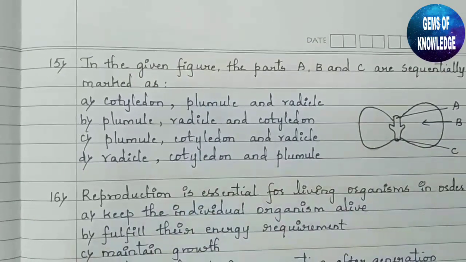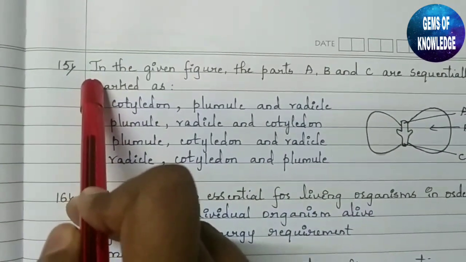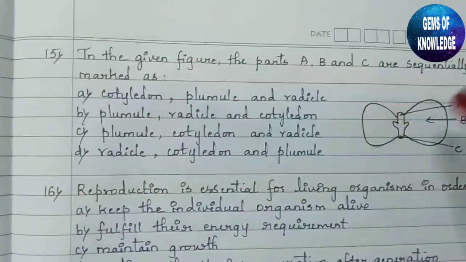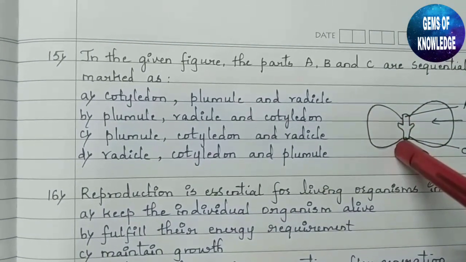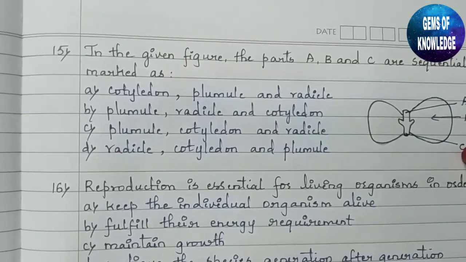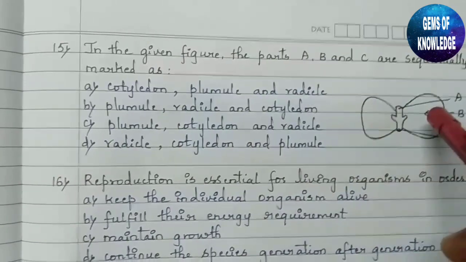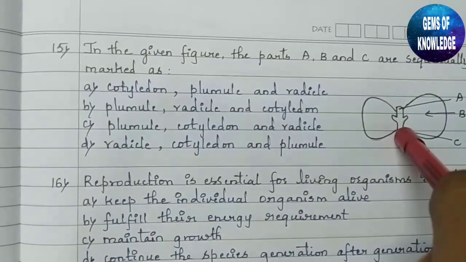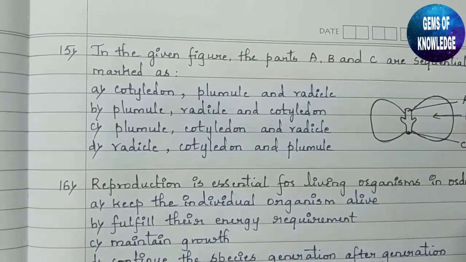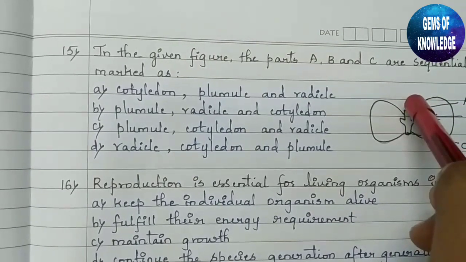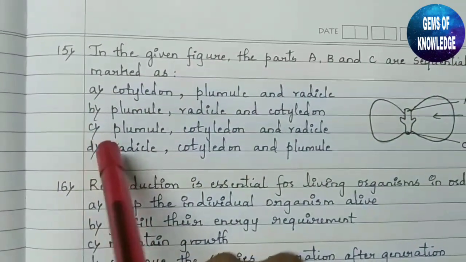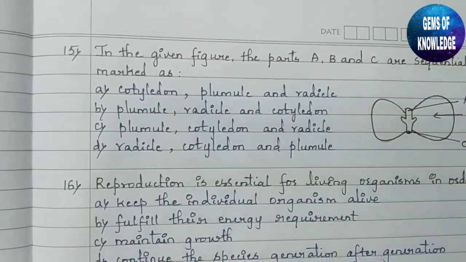Okay, next, let us move to question number 15. Here you can see in the given figure, the parts A, B and C are sequentially marked as. The figure of a cotyledon has been given here, and A, B and C, three parts, have been named. We have to identify which is part A, which is part B, which is part C. You can see this B part is nothing but cotyledon, this A part is nothing but plumule, and the below part is nothing but radicle. So the correct answer here is plumule, cotyledon and radicle. That is the third one.